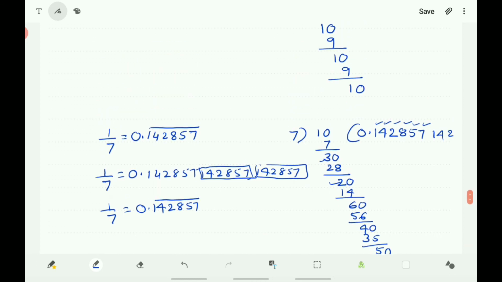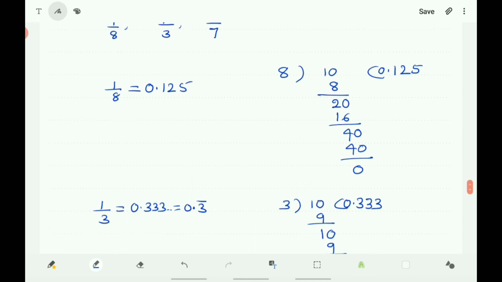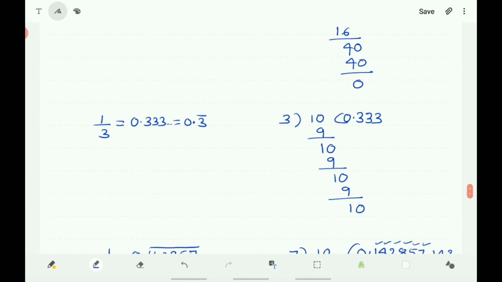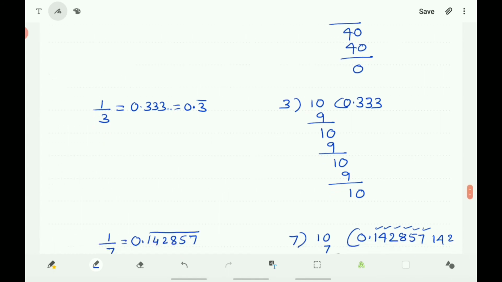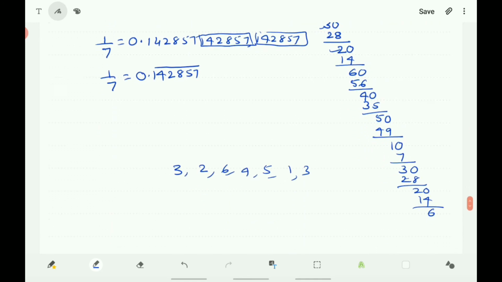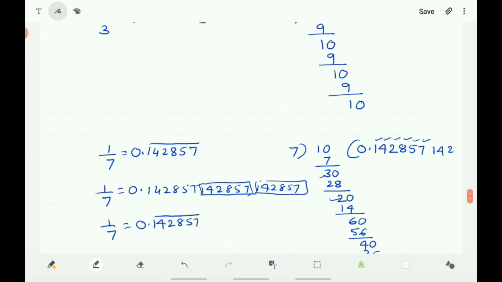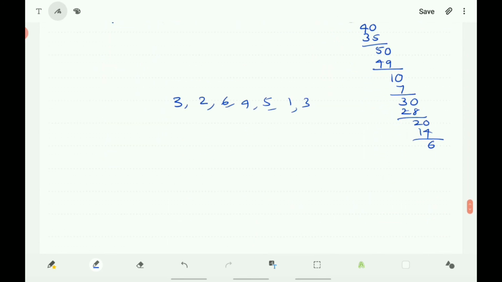So you got two types of decimal expansion here. That is 1 by 8, it gets end, means it is a terminating decimal. 1 by 3, one digit 3 is recurring, and here it is also non-terminating recurring decimals. And 1 by 7, here 6 digits are repeating, and it is also non-terminating recurring decimals. So the rational numbers may be terminating decimals or non-terminating recurring decimals.